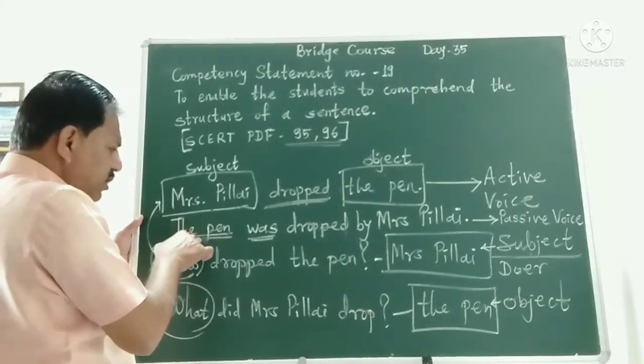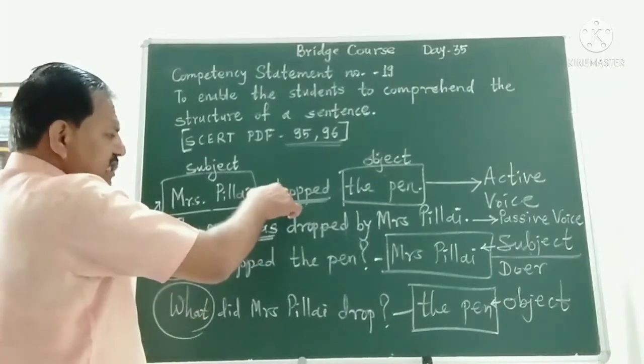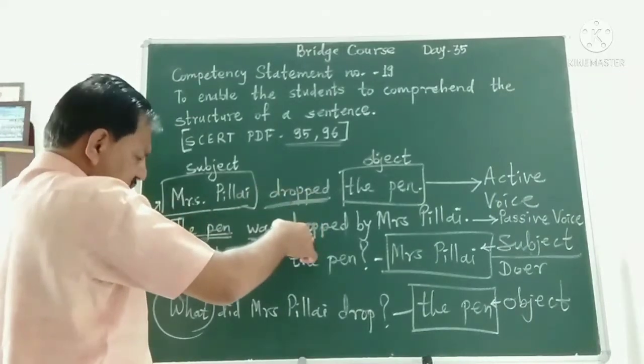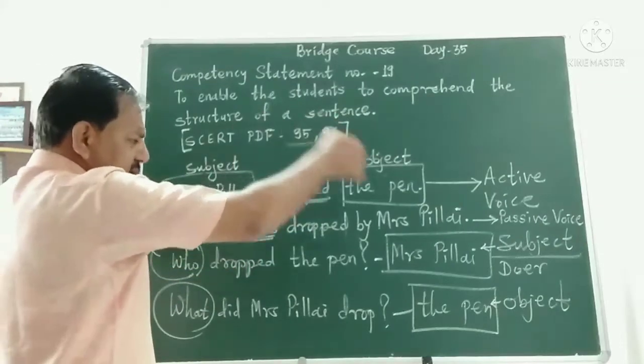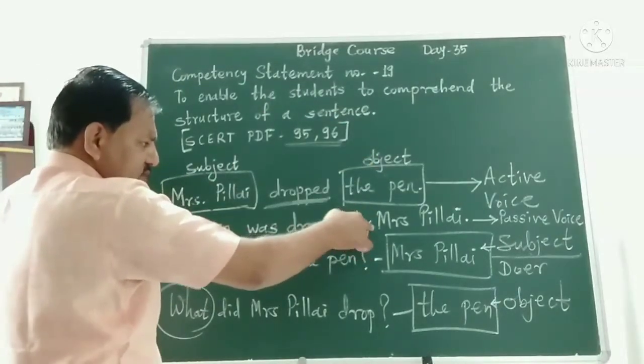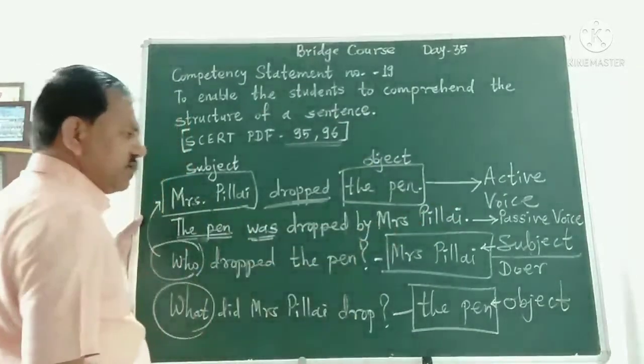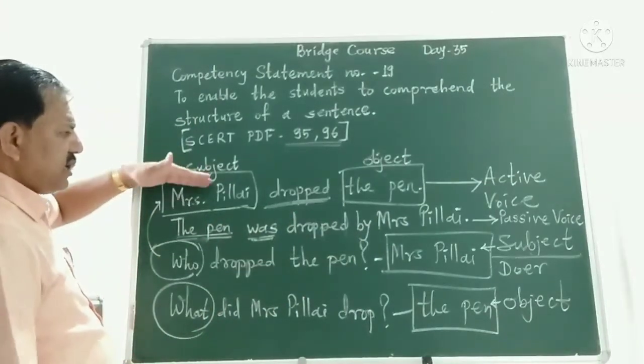So the pen, singular number, so was. The past participle of drop is dropped. So the pen was dropped. And if you want to take the agent, add the agent at the end. So, by Mrs. Pillai. This is the passive voice of the given sentence.